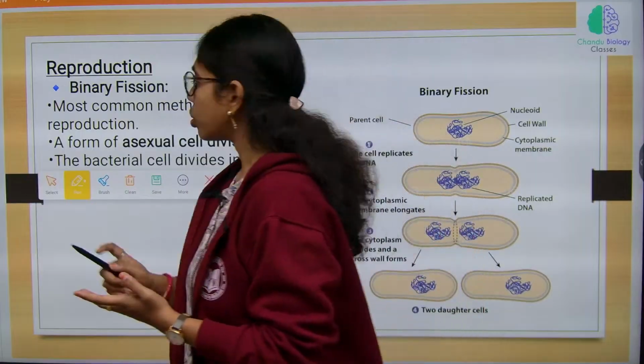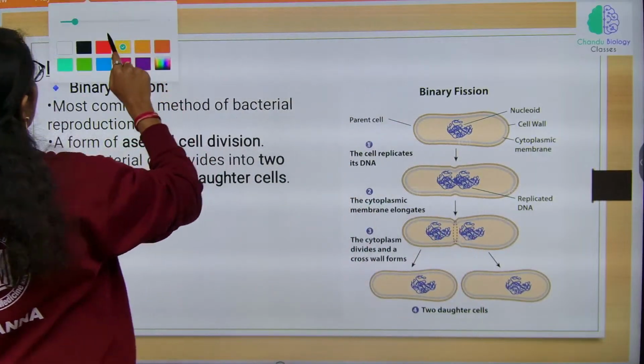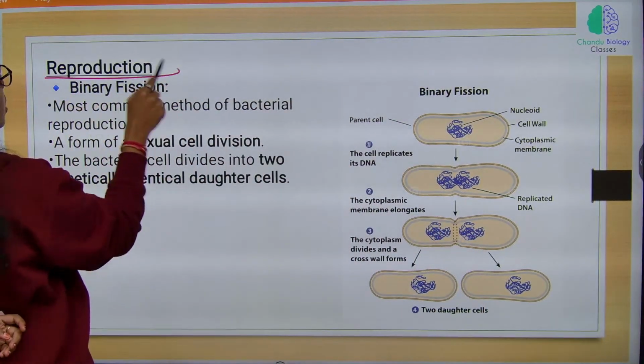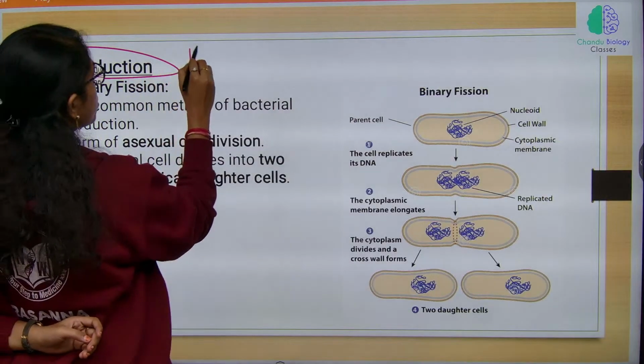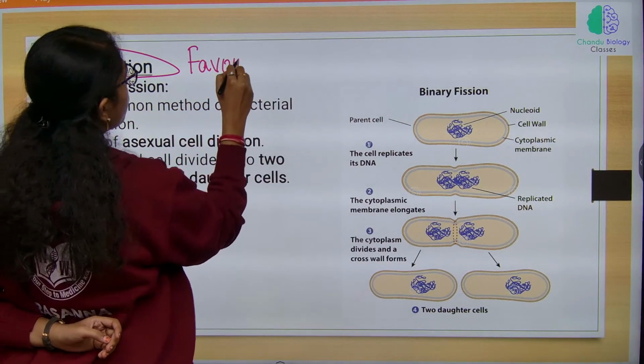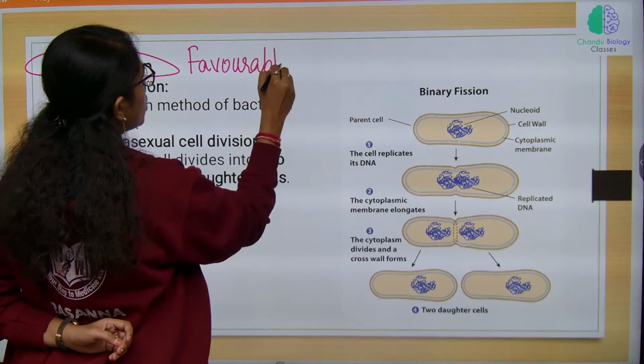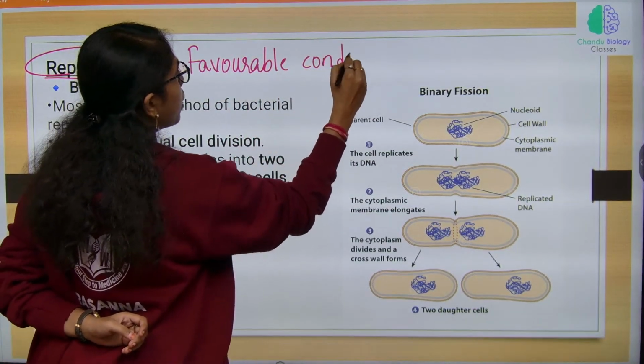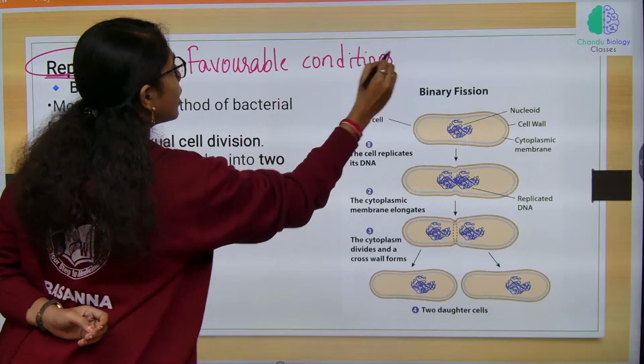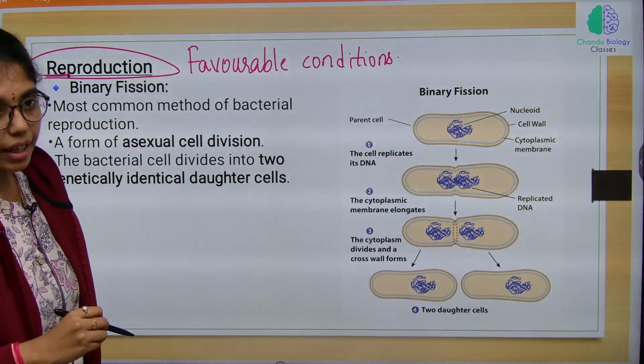So let's see first reproduction during favorable conditions. During favorable conditions, bacteria will mostly undergo reproduction through binary fission.